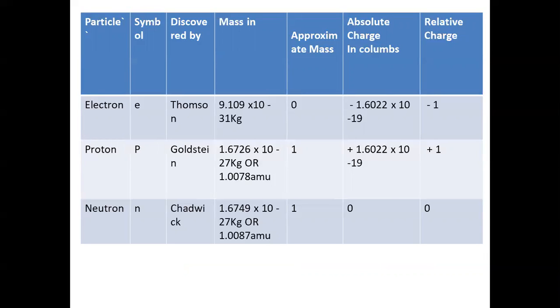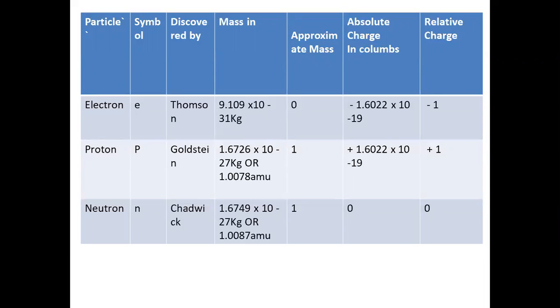These three particles reside inside the atom, meaning the atom consists of these three particles. Therefore, they are called subatomic particles. Later it was found that without these three particles, an atom cannot be constituted. Therefore, these particles are also called fundamental particles of an atom.